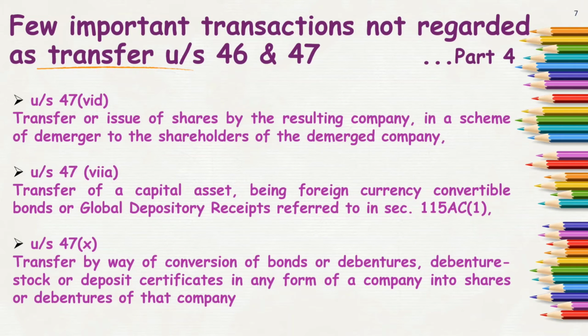Next is transfer by way of conversion of bonds or debentures, debenture stock or deposit certificates in any form of a company into its shares or debentures of that company. So when I am transferring by way of conversion bonds or debentures, debenture stock, deposit certificates, etc., into shares or debentures of that company. Many times we receive convertible debentures, convertible bonds. Then on such conversion, it will again not be regarded as a transfer in the capital gain head.